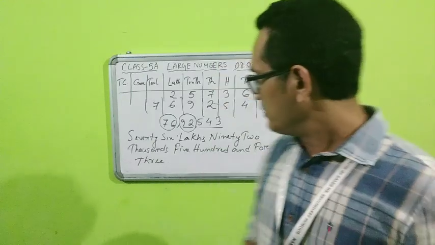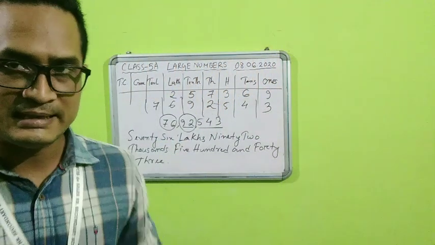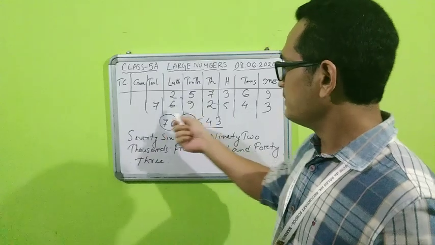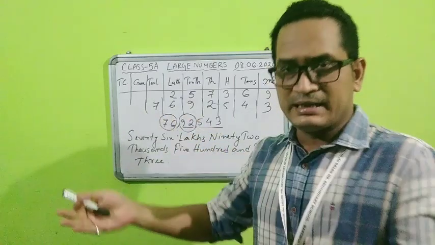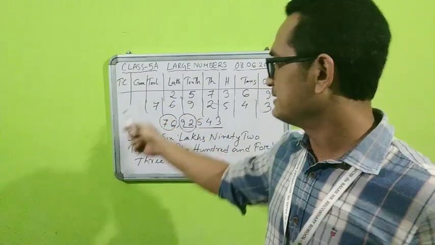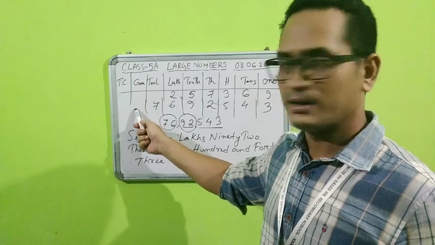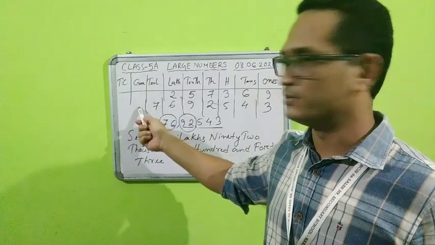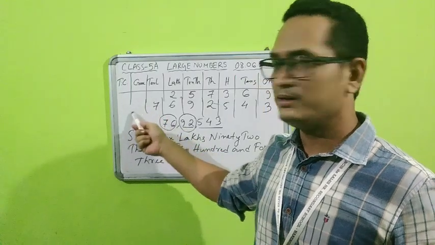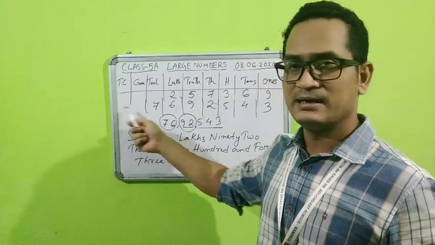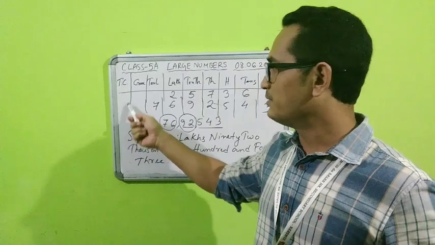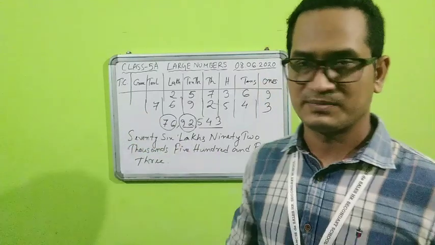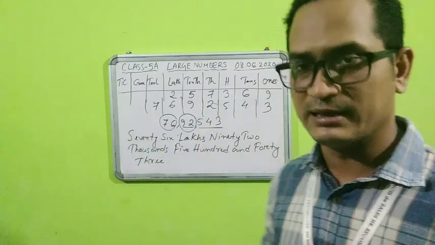Fine. So students, I hope I am able to make you understand how to read a 6 digit and 7 digit number. Now similarly you can take the example of an 8 digit number also. With 8 digits, the category will come here and it will be the 1 crore place. So the starting will be 1 crore. If 2 digits are here, suppose 5 and 6, that will be 56, and that will be 56 crores. Then the rest of the thing will be similar.